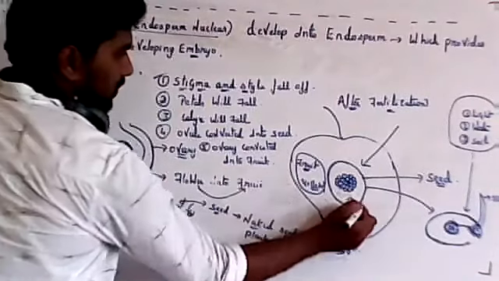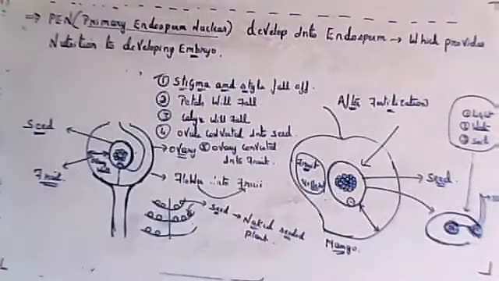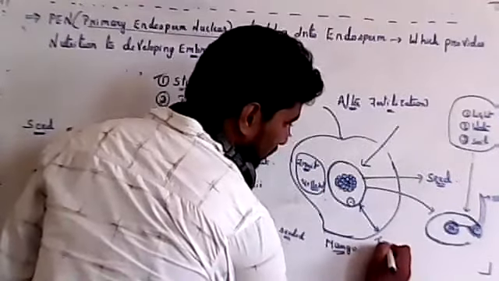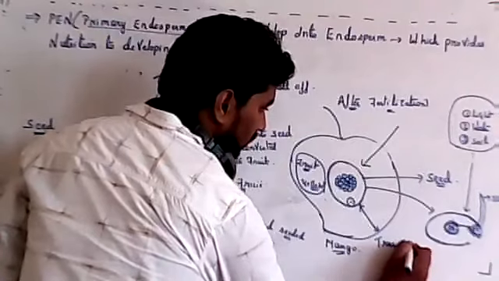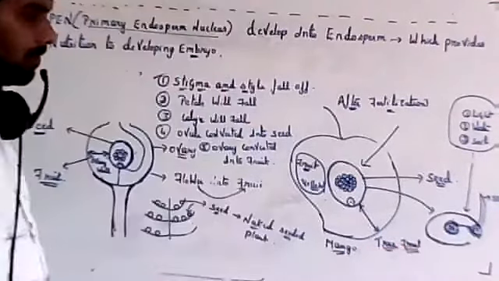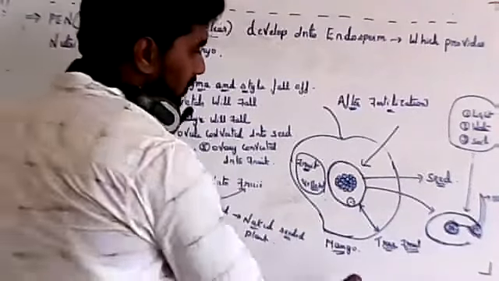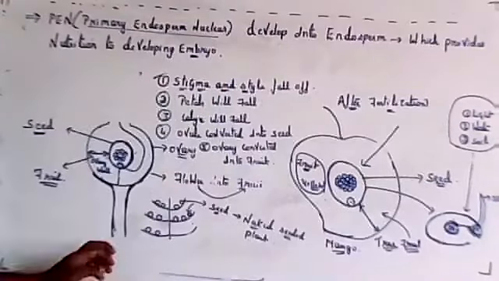So in mango, what you consume is the ovary. The fruit which develops from the ovary is called a true fruit. So these kinds of fruit which develop from the ovary are called true fruit. True fruit means which develops from the ovary. Fruit is the part which we consume and eat. So true fruit is developed from the ovary.